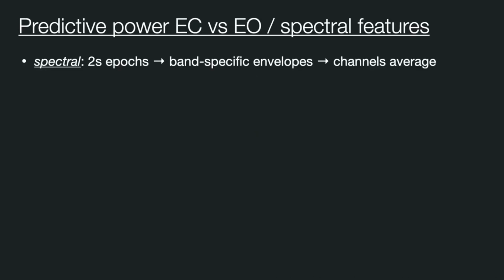In the next step, we try to assess the predictive power of various EEG features. Here, we try to predict whether the EEG time series were acquired in the eyes closed or eyes open paradigm using the spectral features. In particular, we compute band-specific envelopes in 2-second epochs, take the average over channels and use 5 typical bands: delta, theta, alpha, beta, and gamma. Hence, our input consists of 5 features per data point.